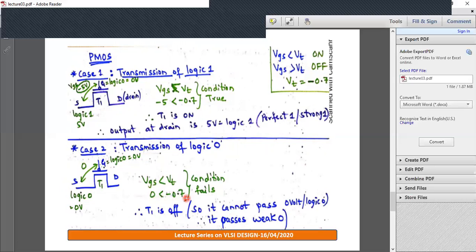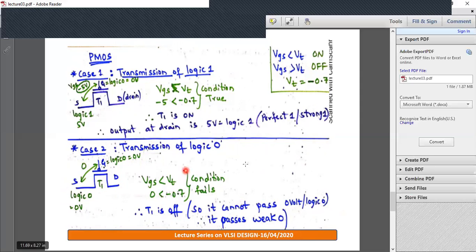So 0 less than minus 0.7, condition fails. So 0 is not less than minus 0.7. Hence this MOSFET is off. So when you transfer logic 0 through PMOS, this MOSFET will turn off. Hence we say it passes weak 0.